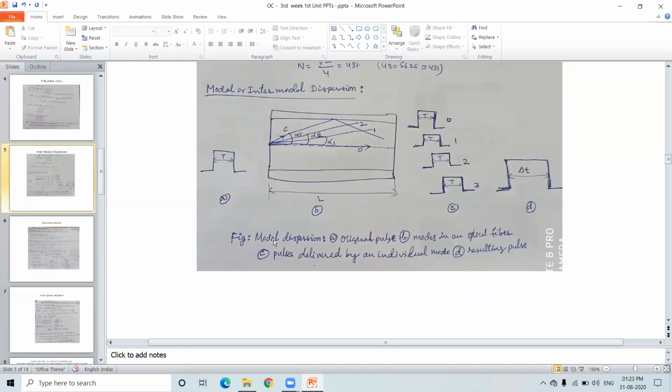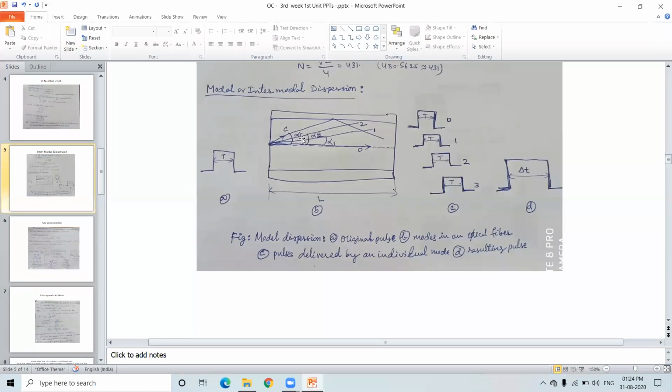Therefore, this figure is modal dispersion, or intermodal dispersion. A is the original pulse. B is the figure showing modes in an optical fiber. And C is a pulse delivered by an individual mode, showing how the pulses have been delivered by the individual modes. And D is the resulting pulse. All these pulses are added up and result in a single pulse, which has T plus a spreading of delta T. That is the pulse spread, pulse widening.